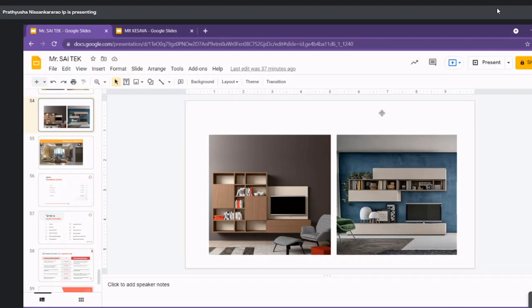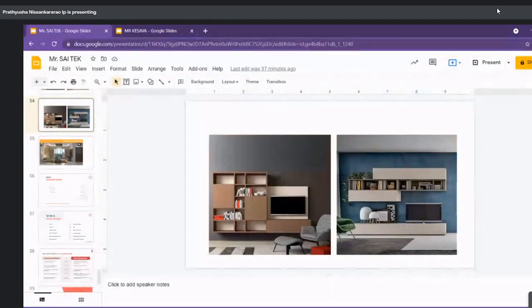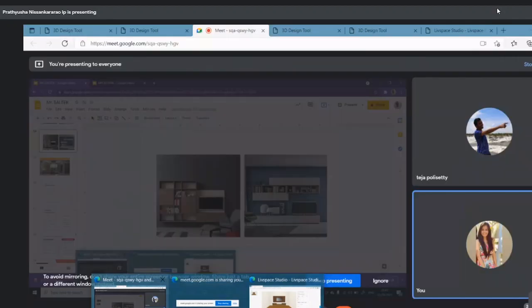Okay, I can show you some designs when you are visiting the EC. I can share my screen there, and if you like any designs, we can include them in our POQ. Yeah, this is good. Maybe material wise, I don't have much knowledge. You can inquire about the material also, what will be better, like 710 or HDHMR plywood, HDF or MDF. You can inquire and have an idea about that.